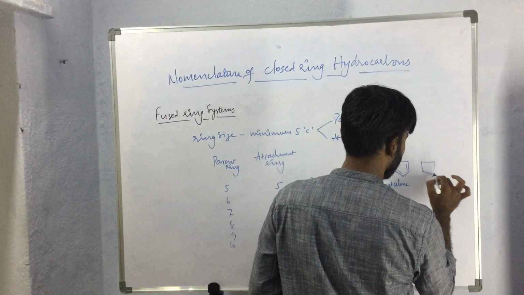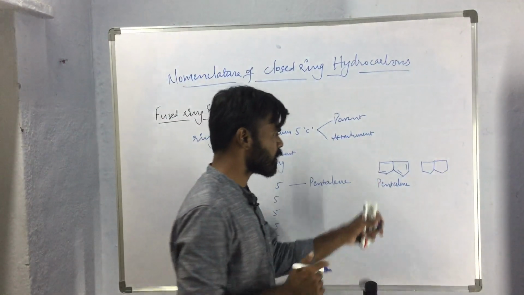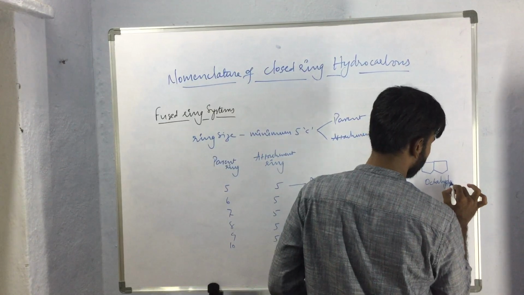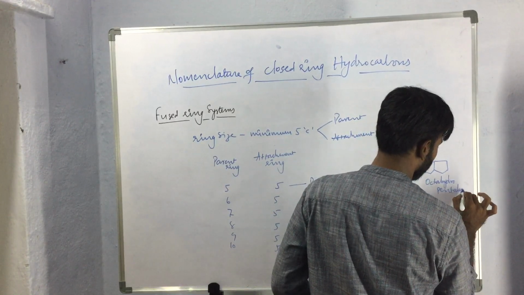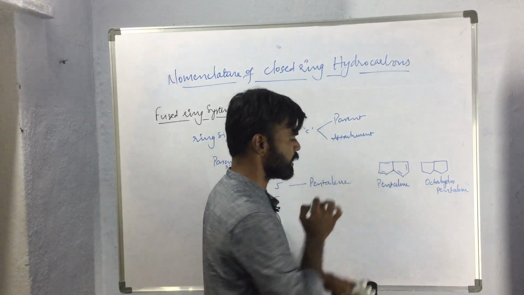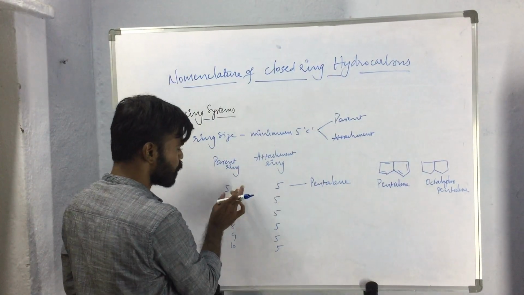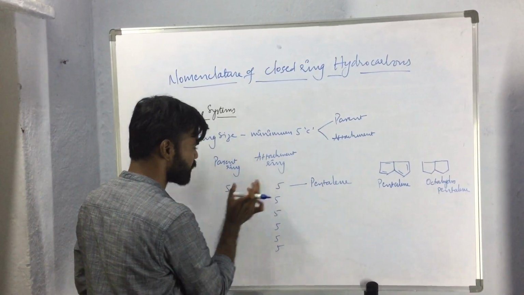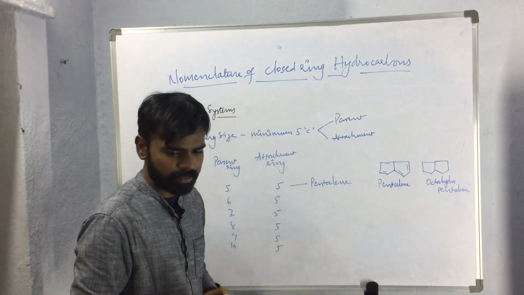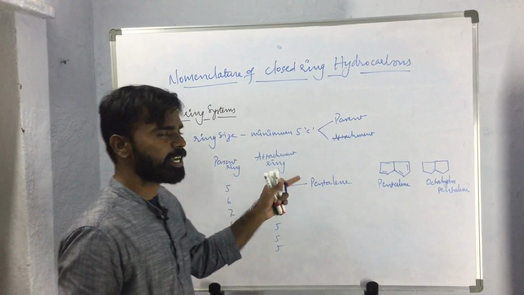If the compound is saturated, then in such a case this can be called octahydropentalene, because to pentalene 1, 2, 3, 4, 5, 6, 7, 8 hydrogens are added. So octahydropentalene. If the parent ring and the attachment ring both have the same number of carbon atoms, that is 5 carbon atoms, then this compound is called pentalene.